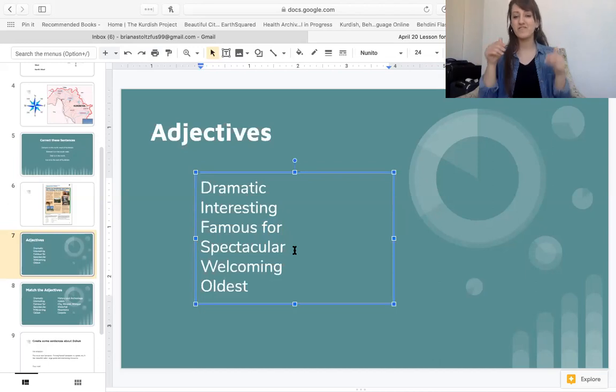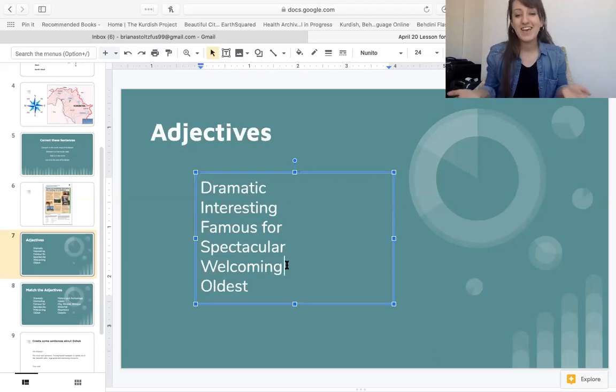Remember, spectacular means very awesome, very good, or beautiful. I think the mountains around Duhok are spectacular. Spectacular. This word is welcoming. Welcoming. You can do this to help you remember.